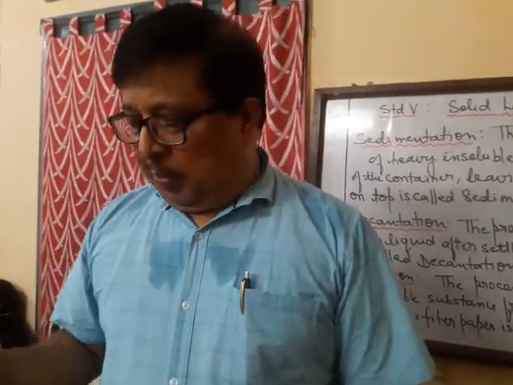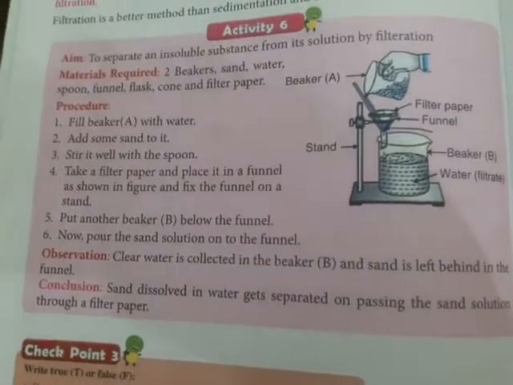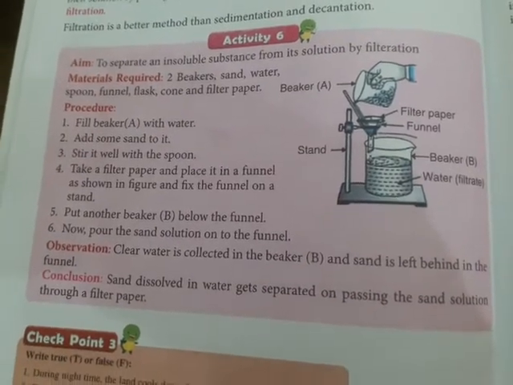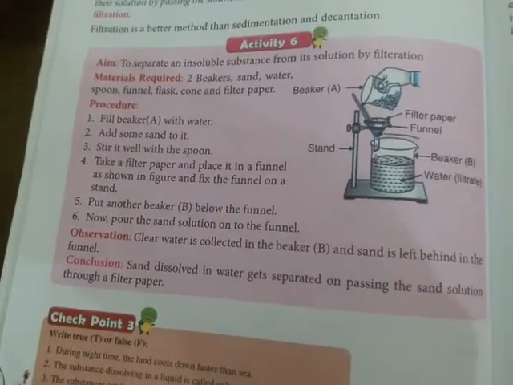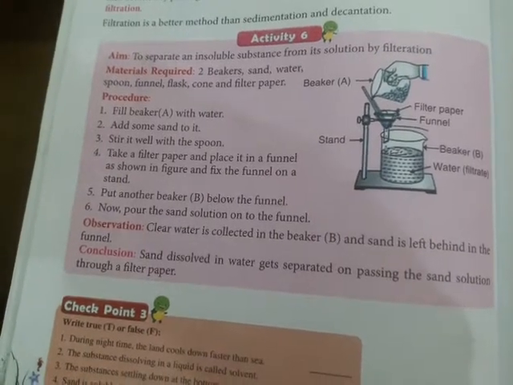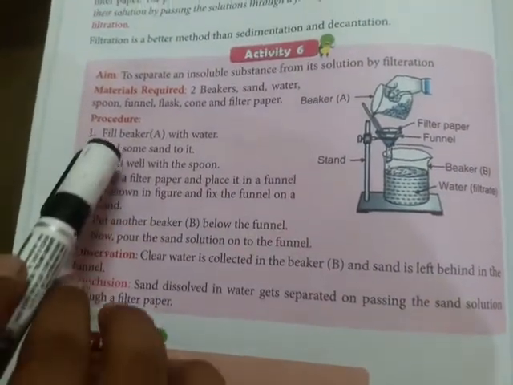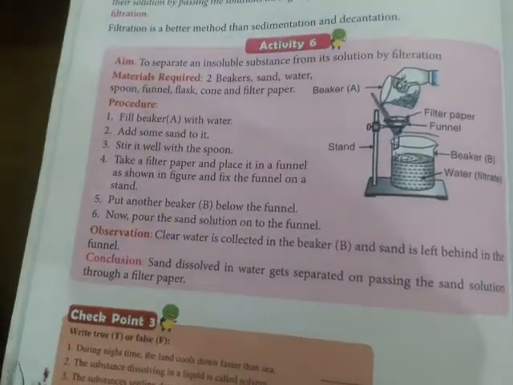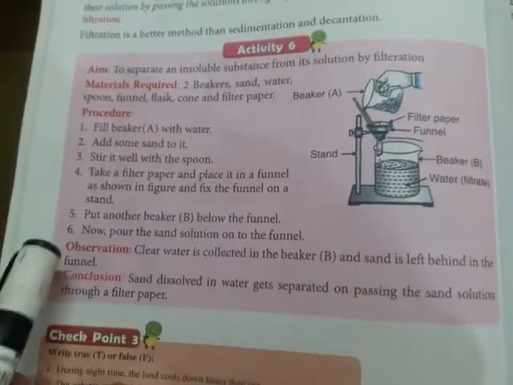So let us focus on activity 6 that is given in your book. Here is an activity to show how to separate an insoluble substance from its solution by filtration. So the materials required are a beaker that will be available in the laboratories, sand, water, spoon, funnel, flask, cone and filter paper. Now what is the procedure? You fill a beaker A. This is the beaker A that is containing the impurities. Now add some sand to it, then stir it well with the spoon. That means it is an impure solution.